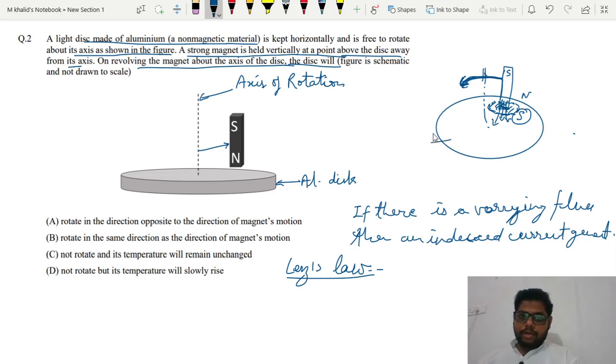So this will become a south pole, and like this they will attract each other, and the disk will start rotating in the direction of the revolution of the magnet. So it will rotate not in the opposite direction, but in the same direction. Our option will be B.